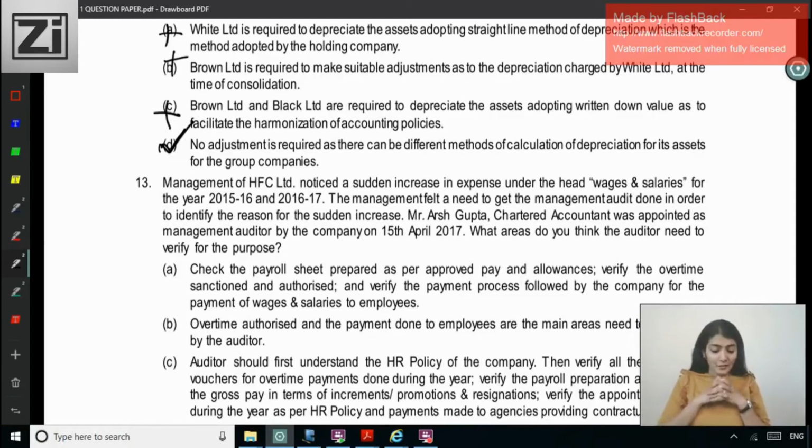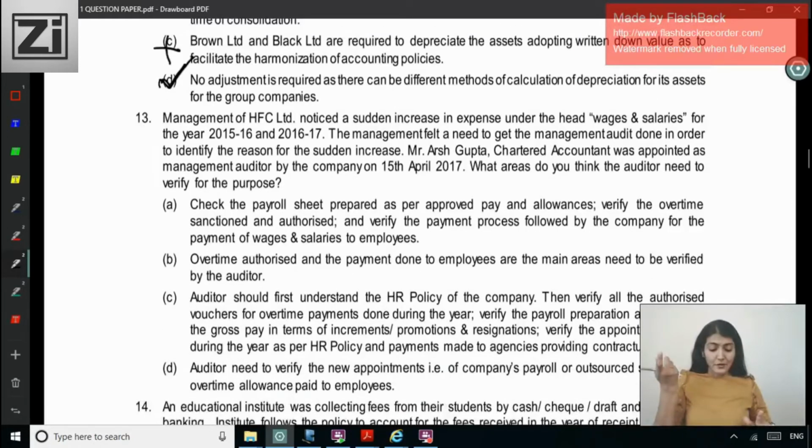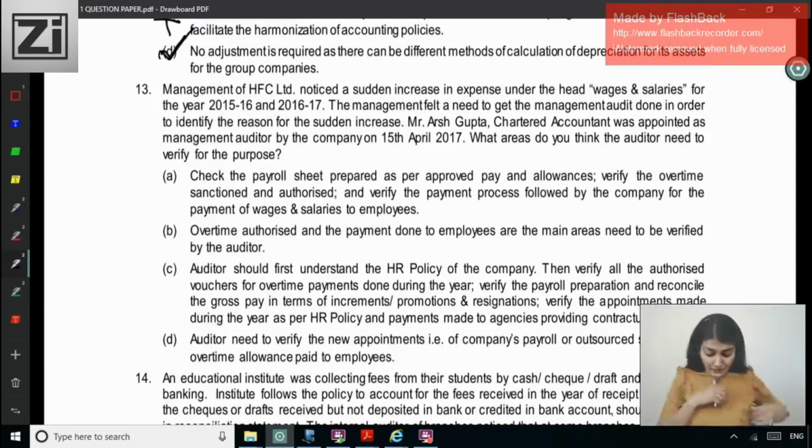What areas do you think the auditor needs to examine and verify for the purpose? So increase in salary, wages, expenditure, management auditor appointed, what area should be looked into? Check the payroll sheet prepared as per the approved pay and allowances, verify the overtime sanctioned and authorized, verify the payment process followed by the company for payment of wages and salaries to employees. Overtime authorized and the payment done to employees are the main areas that need to be verified.